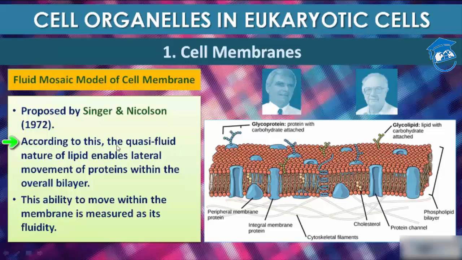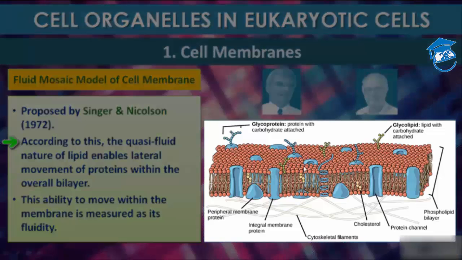See, the red ones are lipids and the blue ones are proteins. The quasi-fluid nature of these lipids enables lateral movement, which means movement longitudinally, of proteins within the overall lipid bilayer.